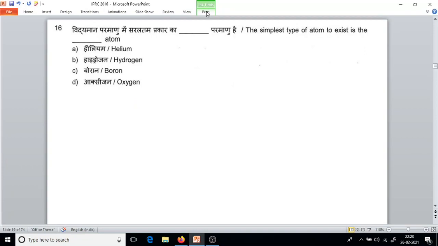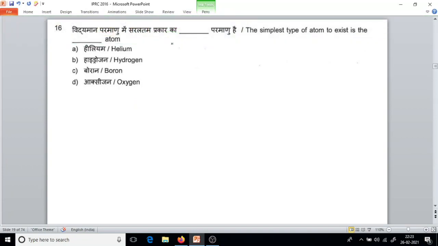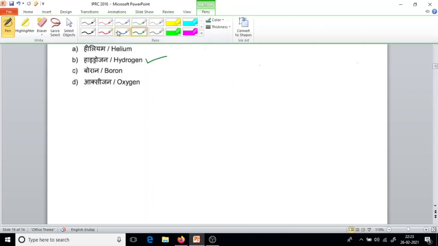Question number 16. The simplest type of atom to exist is the dash atom. The answer is hydrogen atom.